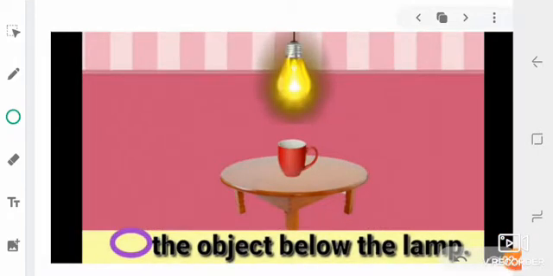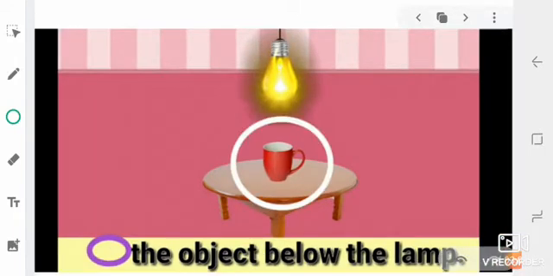Now, you can see the next picture. The question is, circle the object below the lamp. The cup is below the lamp. So, circle it.